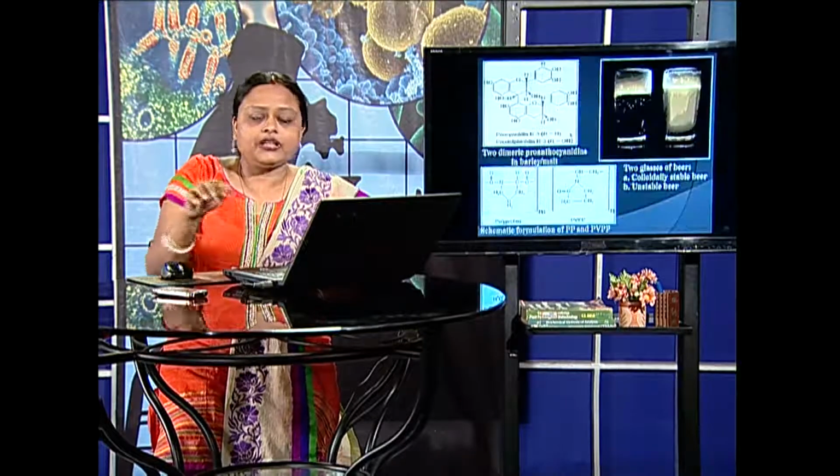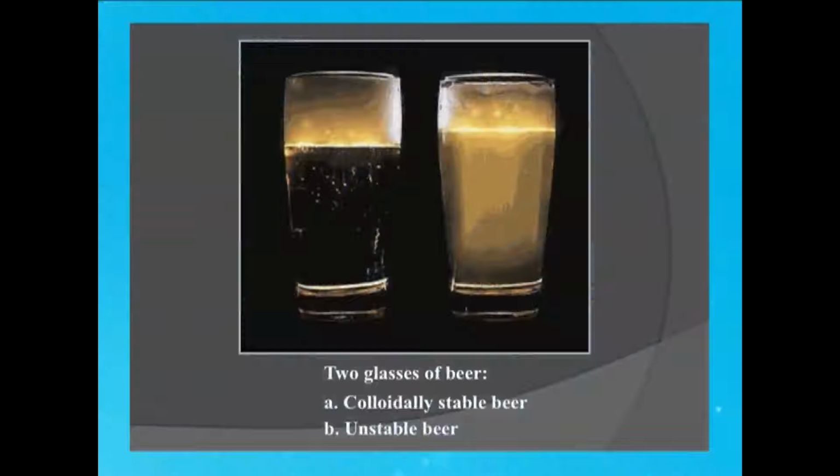Now, if we can look into this diagram, there are two glasses of beer. One, this is actually an unstable beer where haze is formed, meaning there is haziness here. While if you can look into this one, this is a colloidally stable beer, means there is no colloid formation. What happens is there are certain components in barley, more in the hops, which react with the proteins present in the mixture to give rise to a colloid, and these colloids form as particles and they cause this haziness.